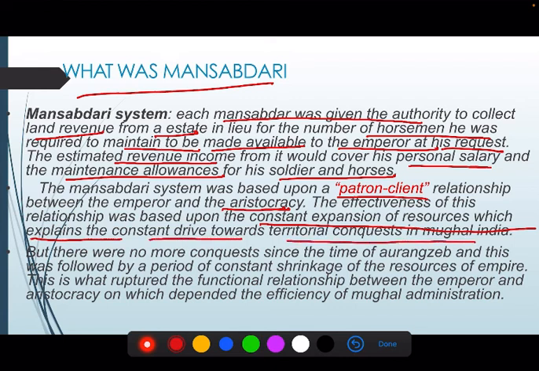Means, if Mughal India would not expand at that point of time, the revenue cannot be increased also, because Jagir was fixed and their lifestyle was very pompous. Lifestyle of emperors, lifestyle of nobles, mansabs, they were spending a lot of money in their lifestyle. So that's why for maintaining that lifestyle they need to have increased revenue, which was not becoming possible at that point of time.